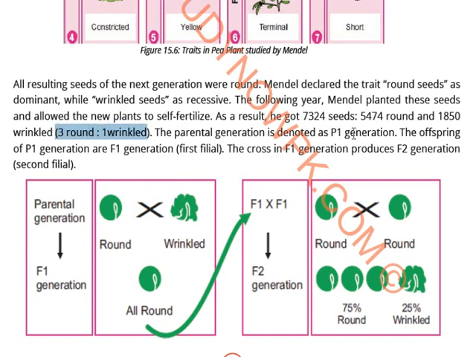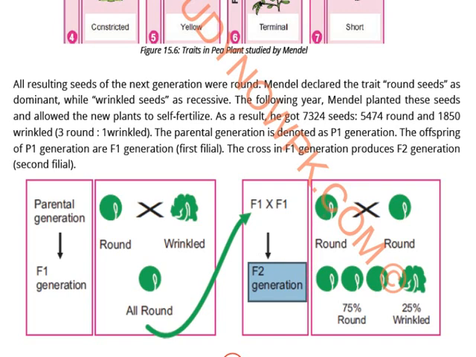The parental generation is known as the P1 generation. The offspring of the P1 generation is known as the F1 generation, the first filial generation, which has already been told to you. The cross in the F1 generation produces the F2 generation, the second filial generation.